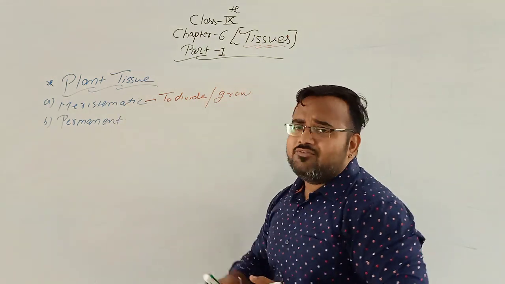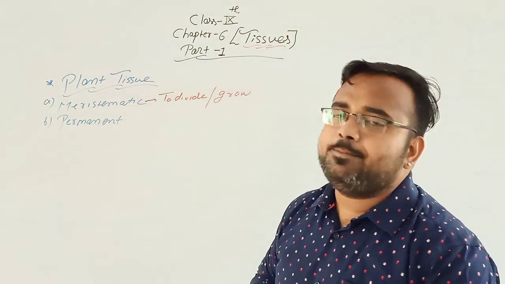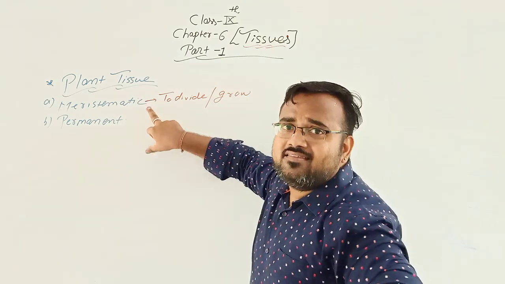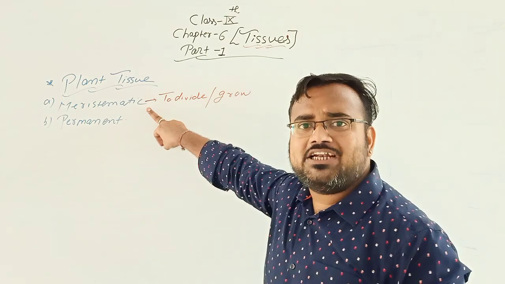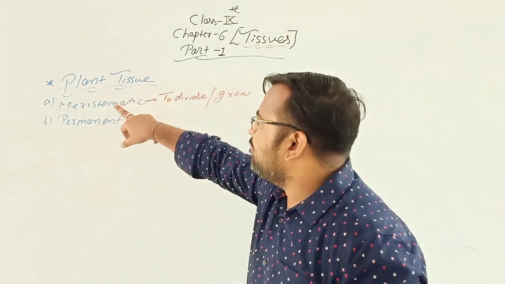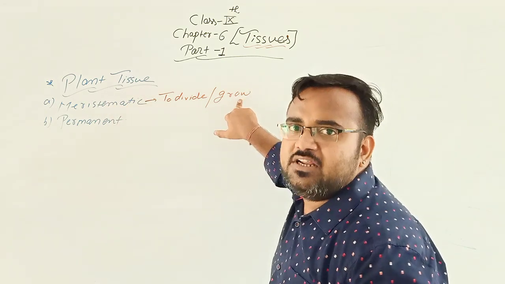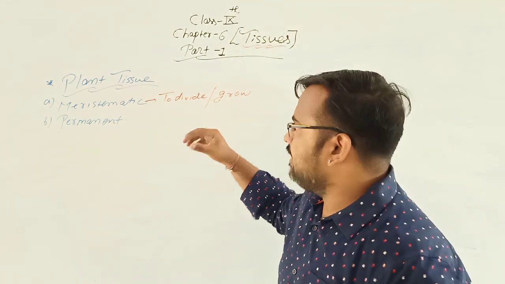See, if anyone asks you a question, what is the difference between meristematic tissue and permanent tissue? So you can say in meristematic tissue there is a continuous division takes place. Therefore the name meristematic means to divide and to grow. If the cells are divided, that means they are growing.